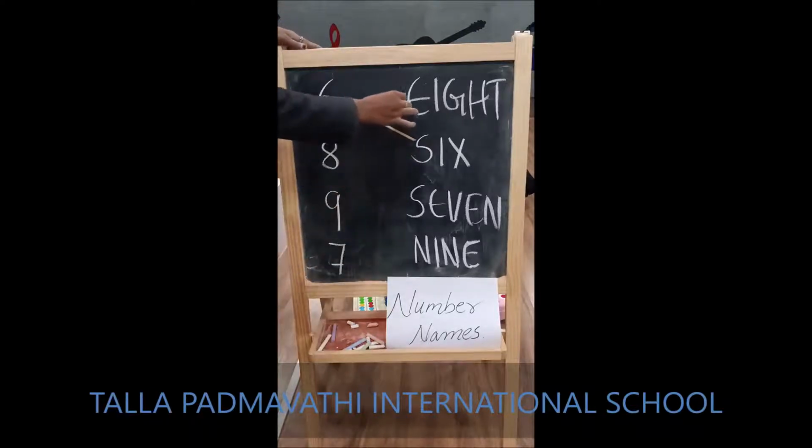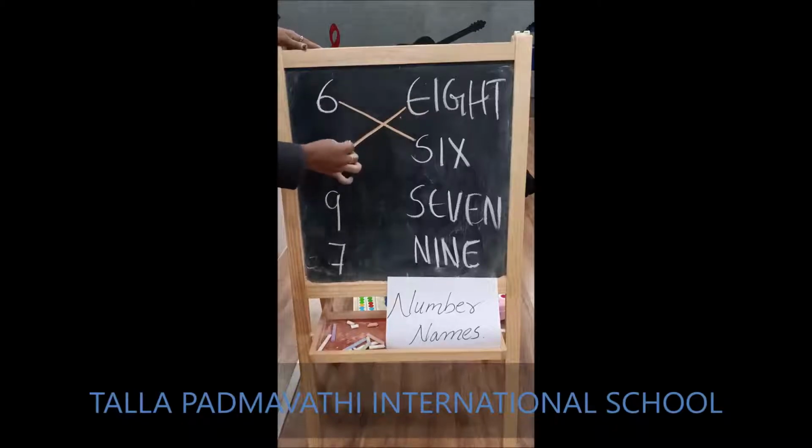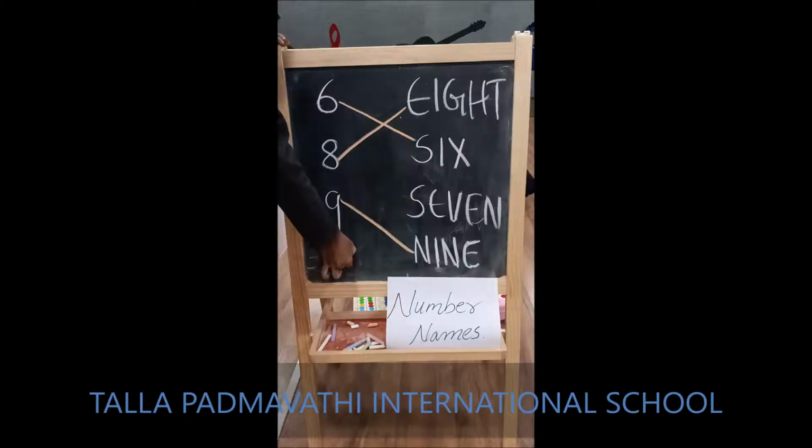E-I-G-H-T. Very good. What is the next number? 9. N-I-N-E. What is left? 7. And the spelling of 7 is S-E-V-E-N. So we shall match it.